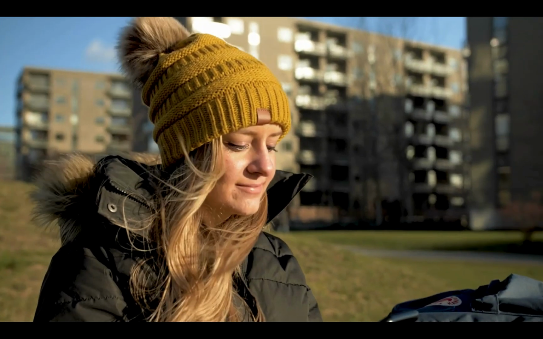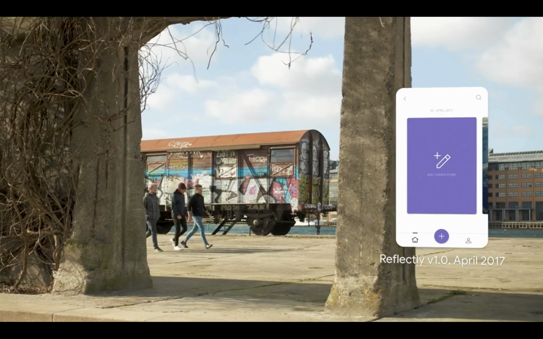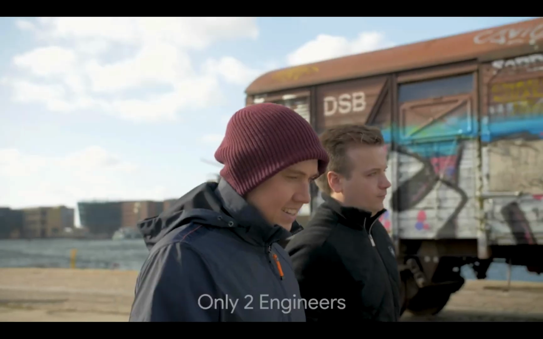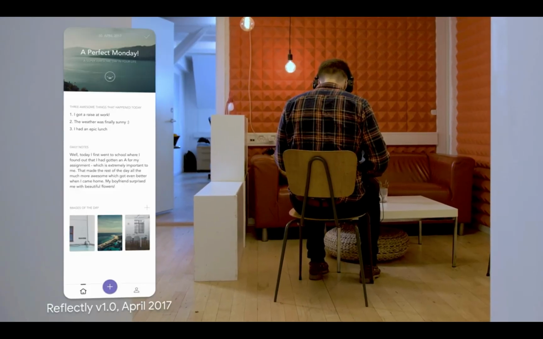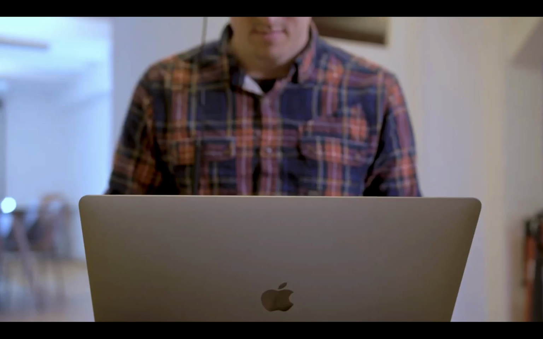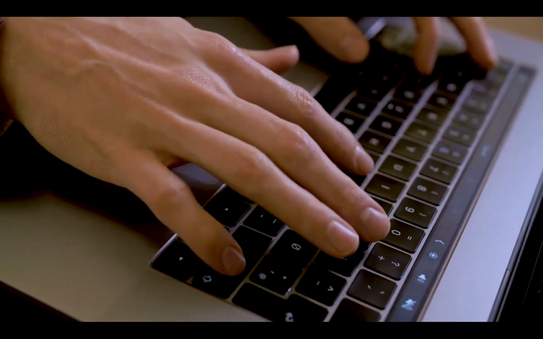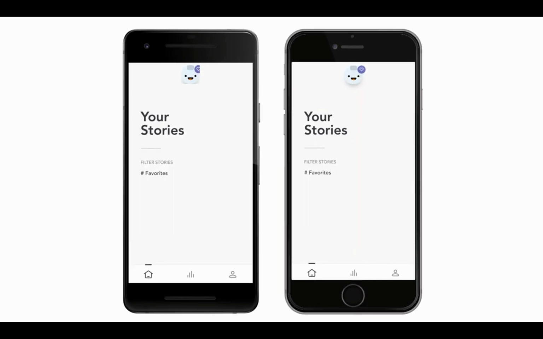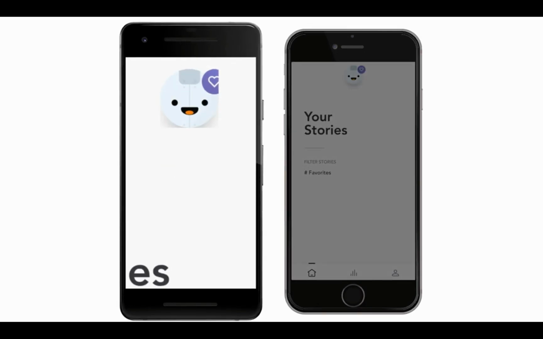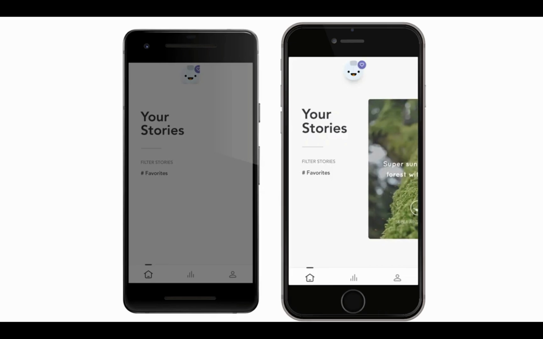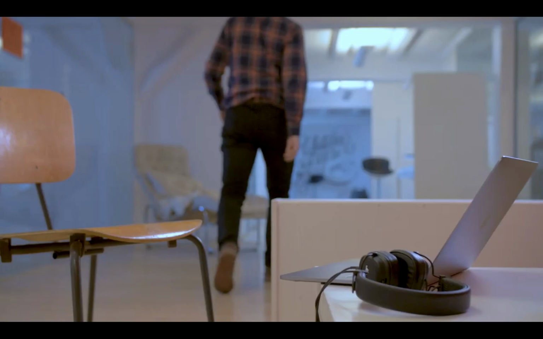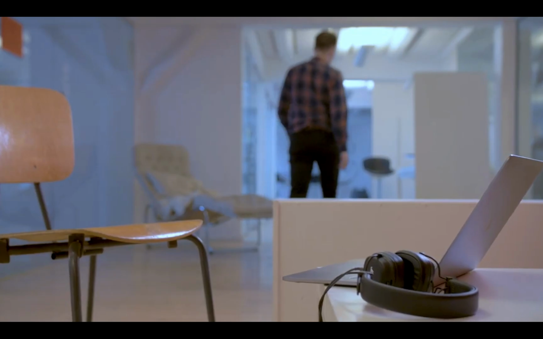unique relationship with Reflectly. The beginnings of Reflectly were us, a very small team with only 2 engineers. However, we wanted to reach users on both iOS and Android, so we built the first version of Reflectly using a traditional cross-platform framework. But given that Reflectly is all about beautiful design and user experience, we felt restricted in our ability to deliver a consistent personalized design for both platforms. For example, frequently shadows were cut off and animations were always sluggish, and so we needed to find a new solution and implement it in Flutter.